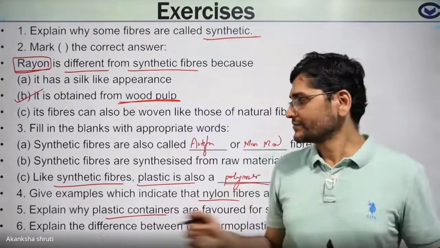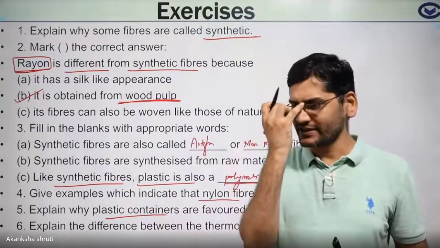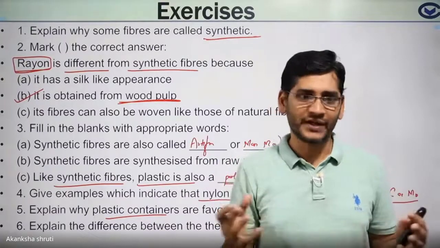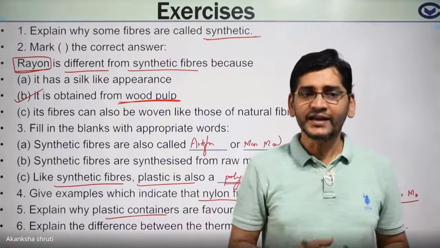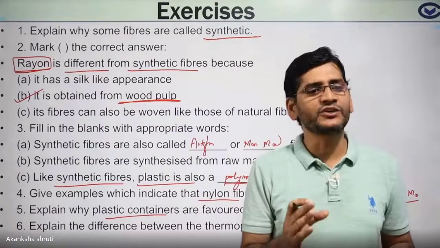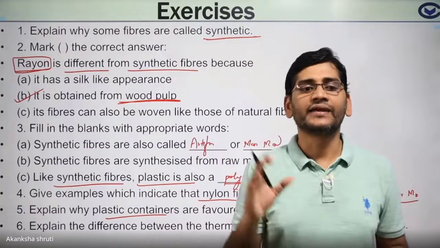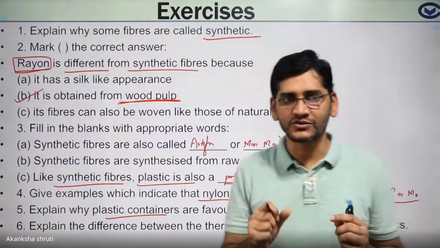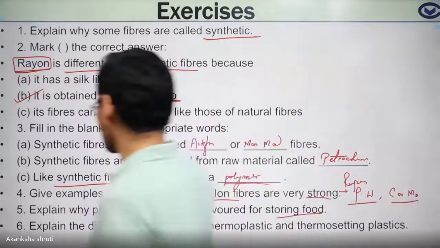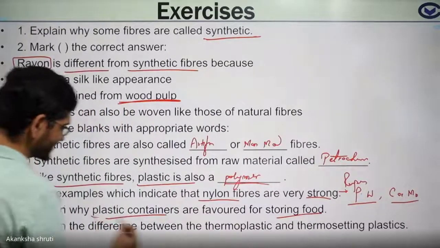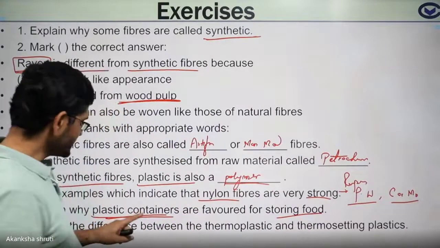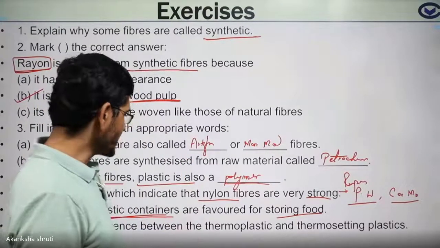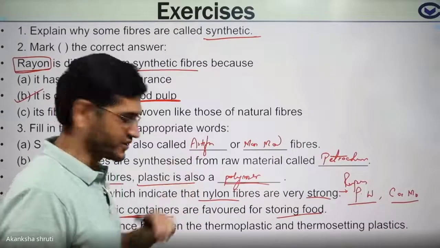But if the same, say, pickle or vinegar is stored in plastic, it can be stored for a longer time. The plastic bottle will not be destroyed. That's why plastic bottles are even used for storing acids in your lab, in addition to glass bottles. Glass is also mostly a non-reactive material. So I had explained: because of its non-reactivity, easy handling, lightness, and longer duration. Three things you have to keep in mind.